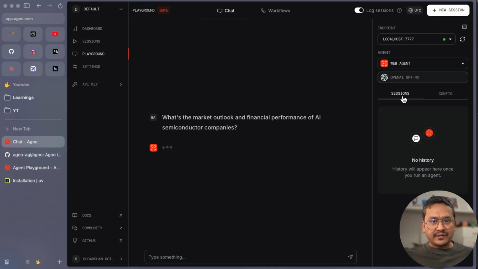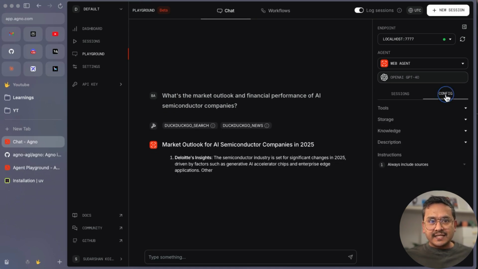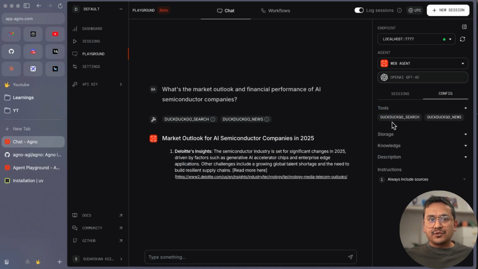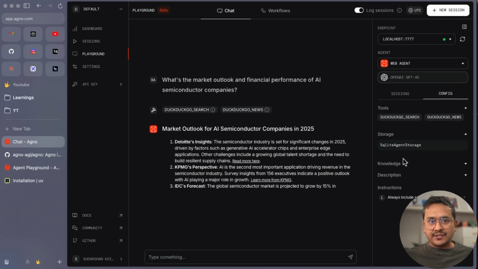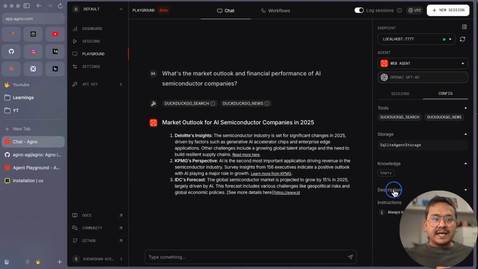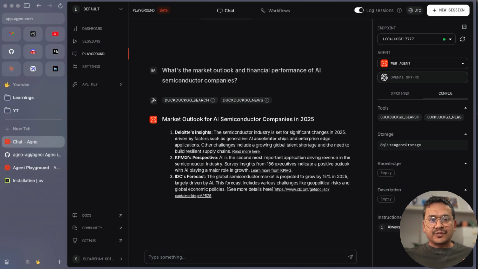You can see also here on the right side there is sessions, there is config, and here you can see the tools are DuckDuckGo and DuckDuckGo News. Storage is SQLite storage. Knowledge: there is no knowledge, and the description is nothing here. Instruction: always include the sources, and that's it.